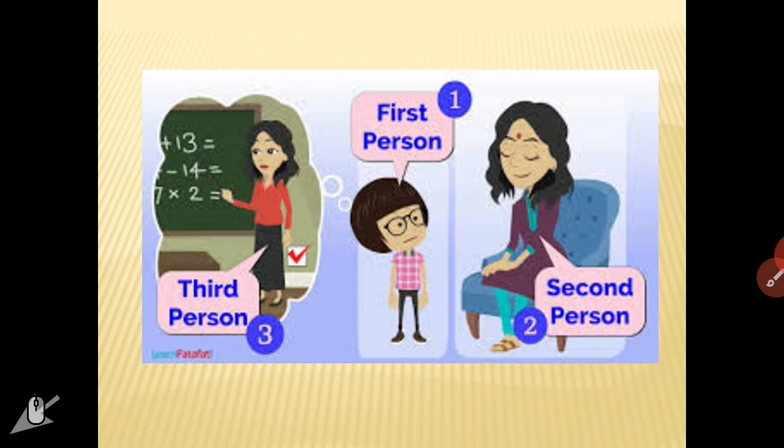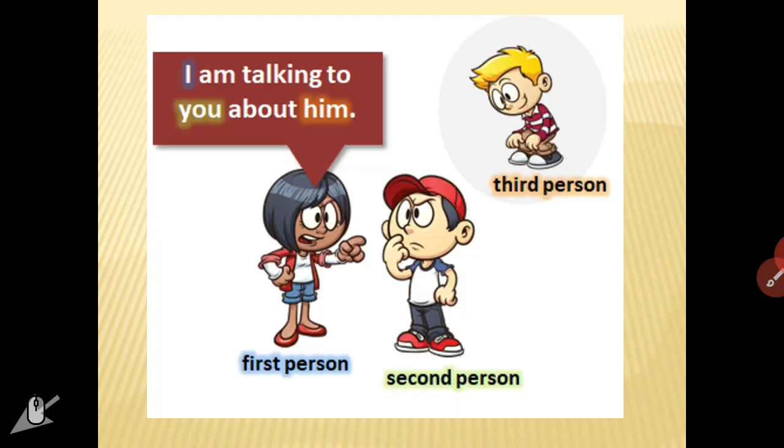Here you can see number 1, first person is a child speaking to the second person, her mother, number 2, and they both are speaking about the third person, that is the teacher. So, here the teacher is not physically present with them. As you can see, one girl and one boy are speaking together, and they are speaking about another boy, and that other boy is the third person while the girl is the first person and the boy who is listening is the second person.